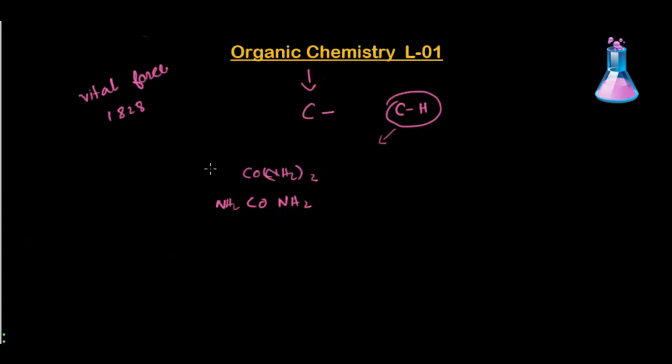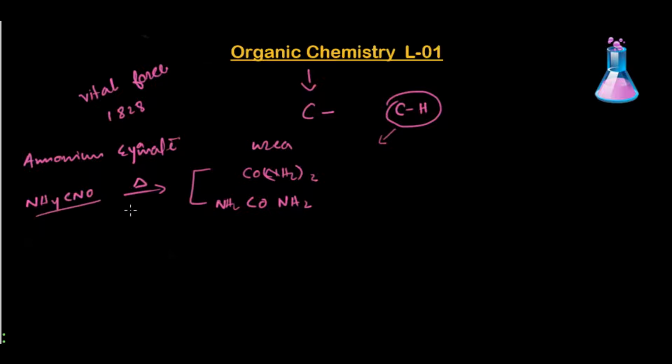He created this organic substance, urea, from an inorganic substance named ammonium cyanate. What he did was simply heat it up in the laboratory.